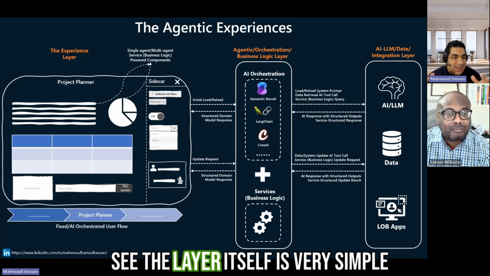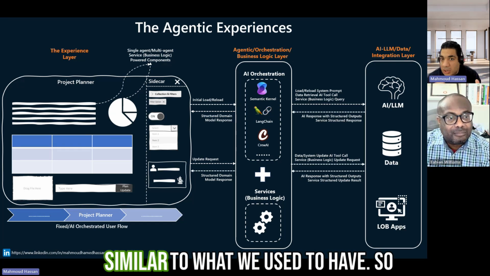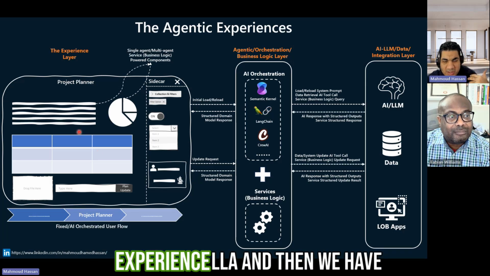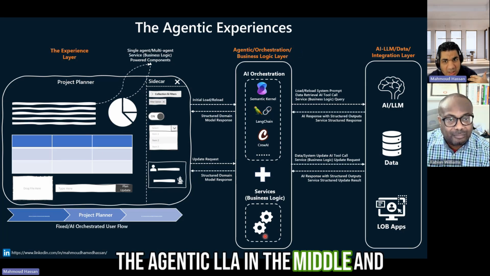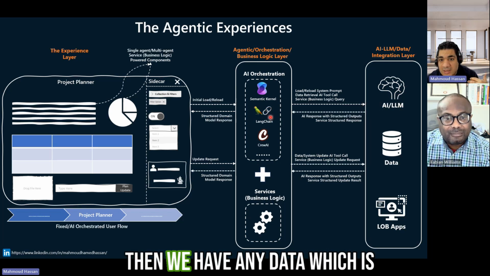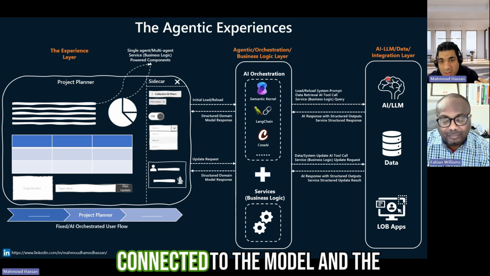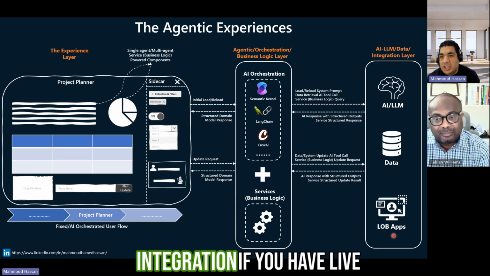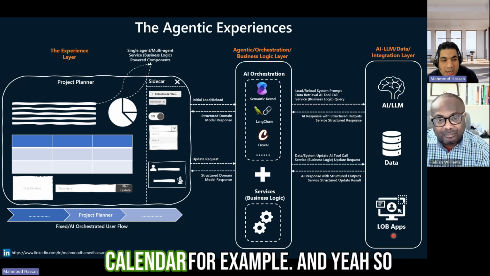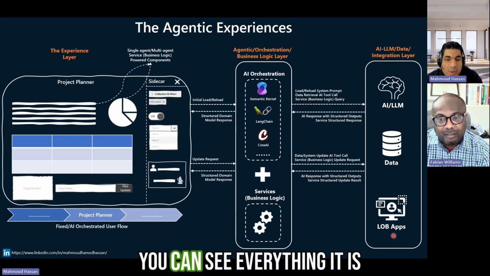You can see the layering itself is very simple, similar to what we used to have. So it is the experience layer, and then we have the agentic layer in the middle, and then we have the model that is actually driving the agent, and then we have any data which is connected to the model, and the integration. If you have a line of business application, in our situation, it will be the Exchange calendar, for example. And so you can see everything.